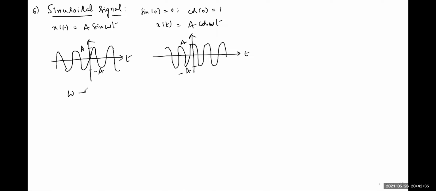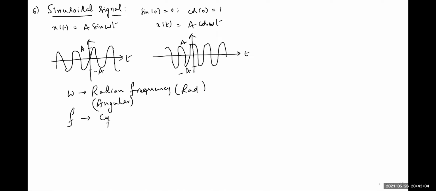Here omega is the radian frequency, or we can also call it angular frequency. Its units are radians per second. Whereas F is the cyclic frequency.